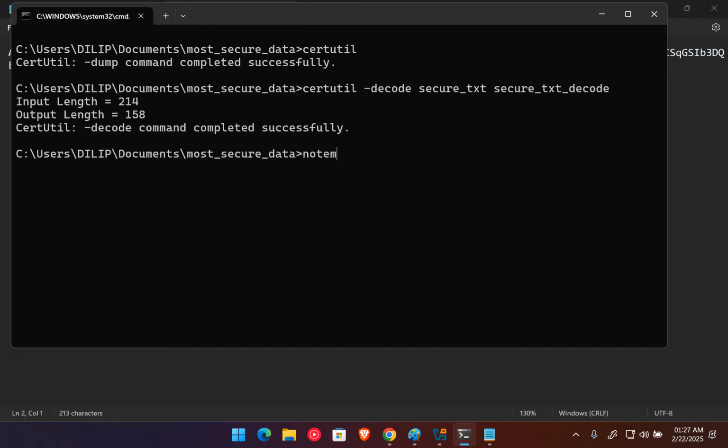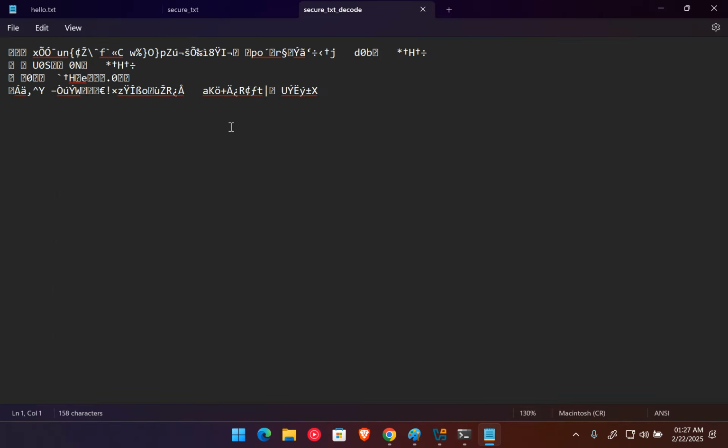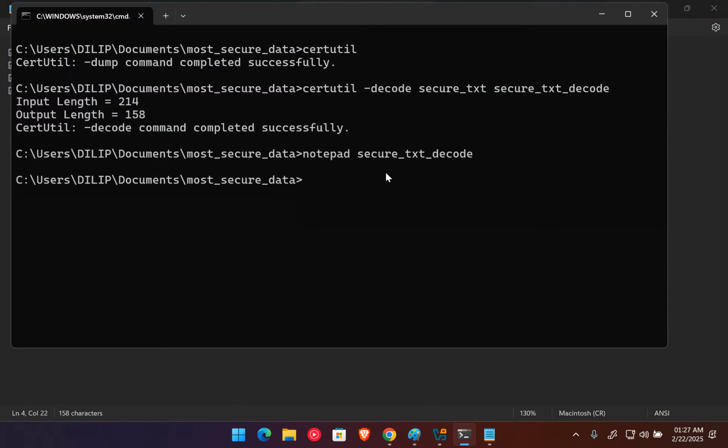Now if you open secure_txt_decode in Notepad, you can see this is the real ciphertext. It is encrypted behind the scenes. Now if you want to decrypt this data again, back into the normal format, what can we do? In the AWS KMS command we can use the decrypt option.